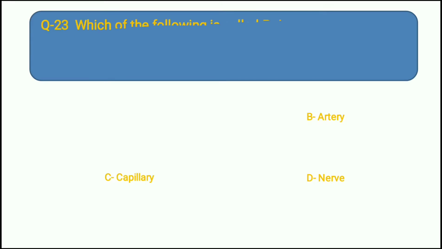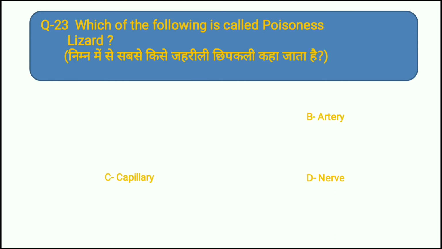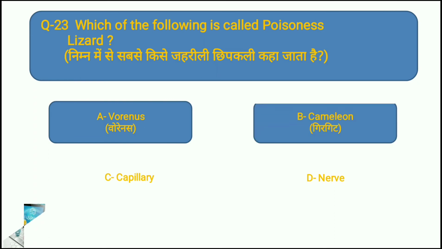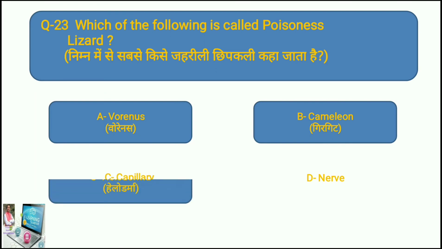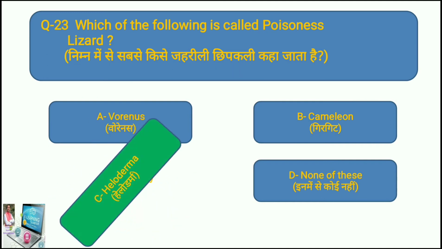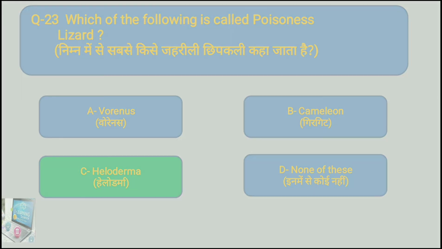Question number 23. Which of the following is called a poisonous lizard? Option A is Varanus. Option B is chameleon. Option C is Heloderma, and option D is none of these. Out of these, which is the right answer? The right answer is option C. Heloderma is also known as the poisonous lizard. Let's move toward question number 24.